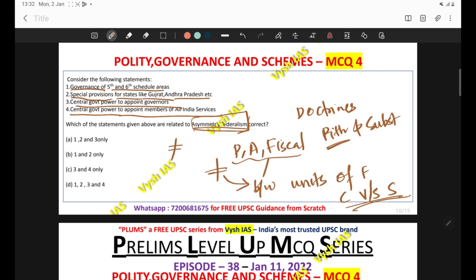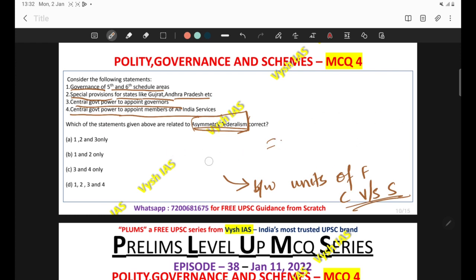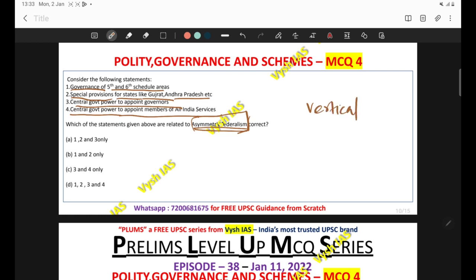So different constituent states possessing different powers can be stated as asymmetric federalism. We can see a vertical level of inequality and also a horizontal level of inequality. That also you should be clear about. One or more of the states can have more importance than others. Even though they have the same constitutional status, some states will have some special powers. So the division of powers is not symmetric. So the first statement, governance of 5th and 6th schedule areas, is different from other states and more autonomy is given to those states.